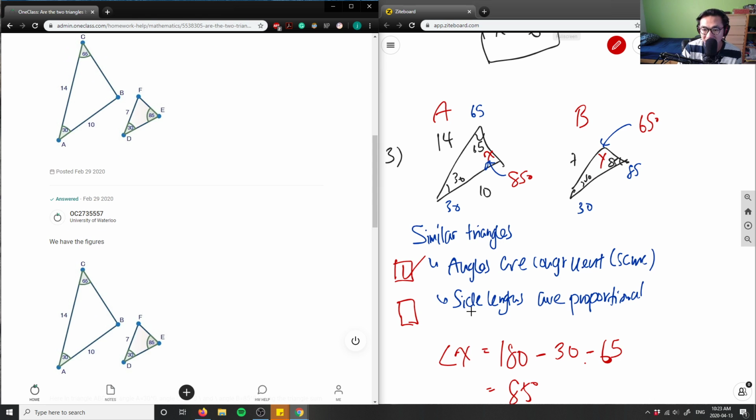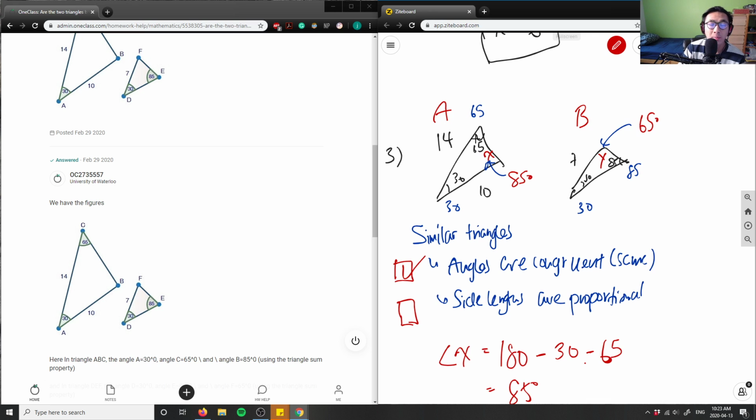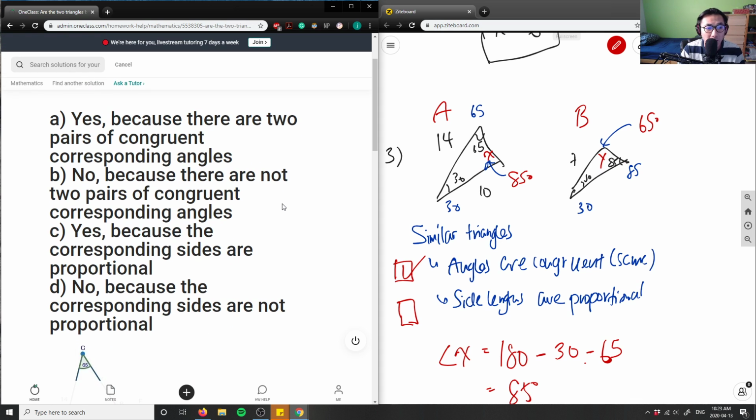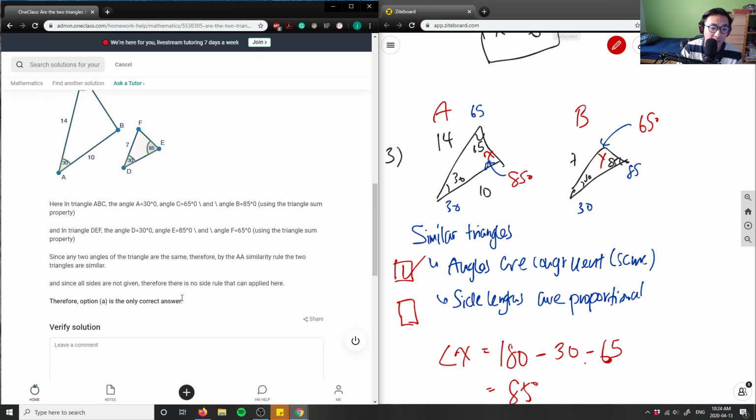And we have to talk about the sides here. Are the side lengths proportional? Here I have a length of 14 and a length of 7, right? So this here is proportional, because triangle A is double the length of triangle B. 14 is double 7, 7 times 2 equals 14. So the side lengths are proportional in this case. So I would say they are similar triangles, because there are 2 pairs of congruent corresponding angles, the same angles in A as in B. So A is the correct answer.